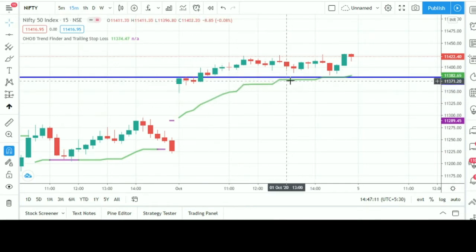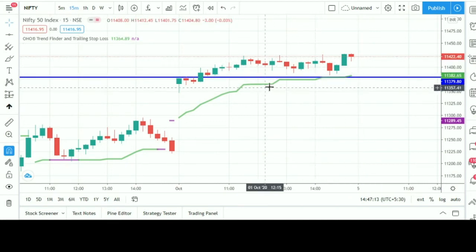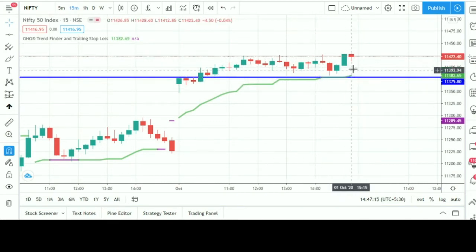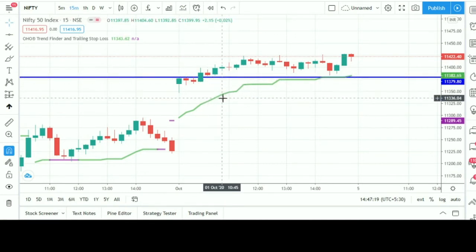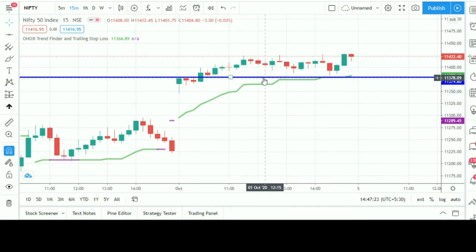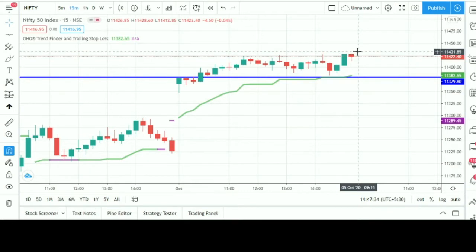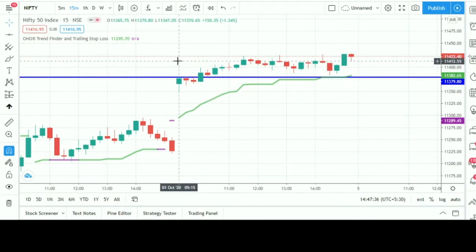It's a trailing SL line moving along with the price. Okay, so it's above the trailing SL line, and it's also a green line, so we can buy it. And it closed at 425, so we can exit here or wherever you want to exit.